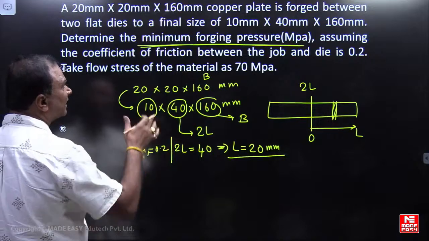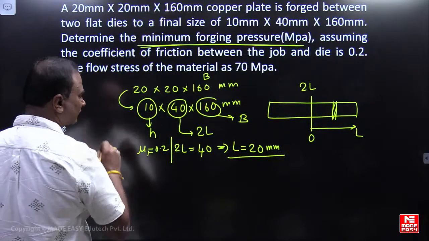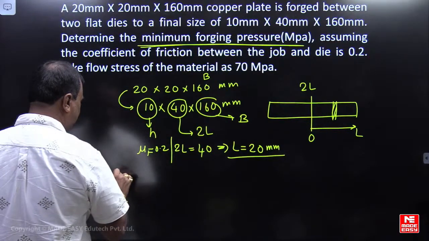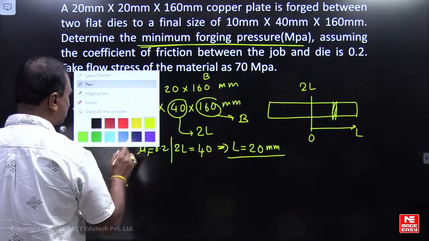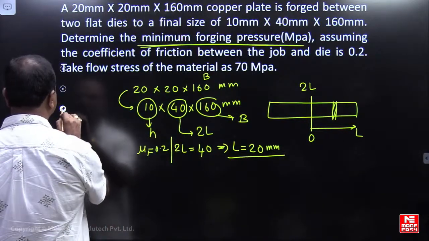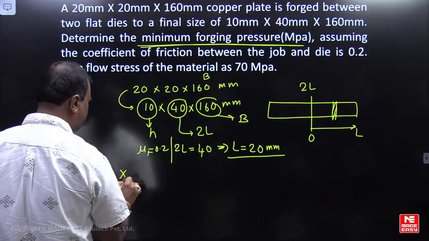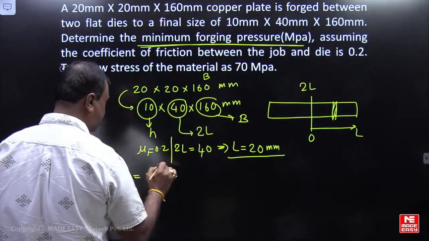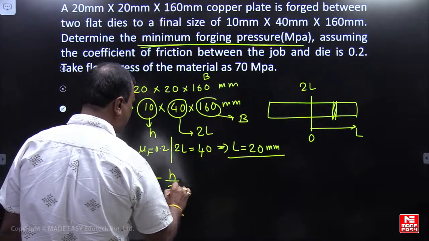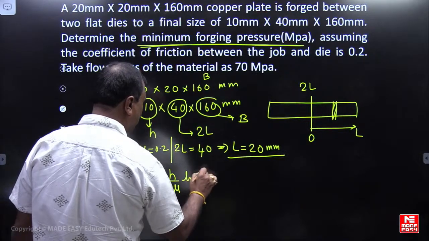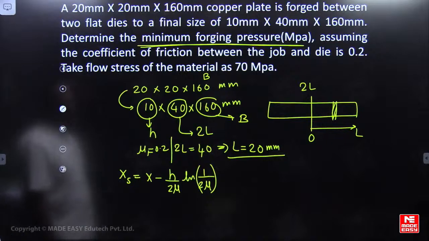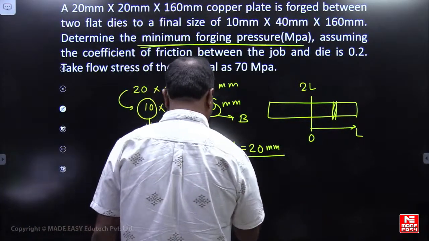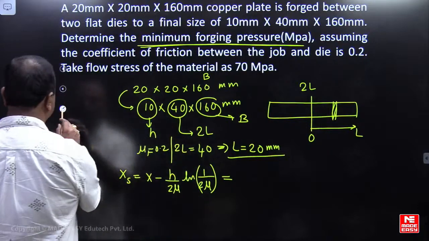Sticking length. It is a rectangular bar forging. Sticking length XS will be equal to L minus H by 2 mu ln 1 by 2 mu. Sticking length formula I am using, my dear.